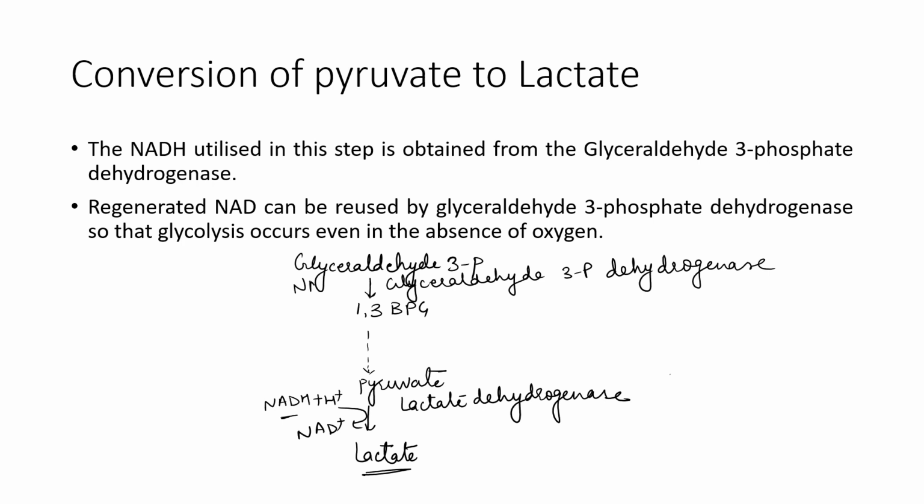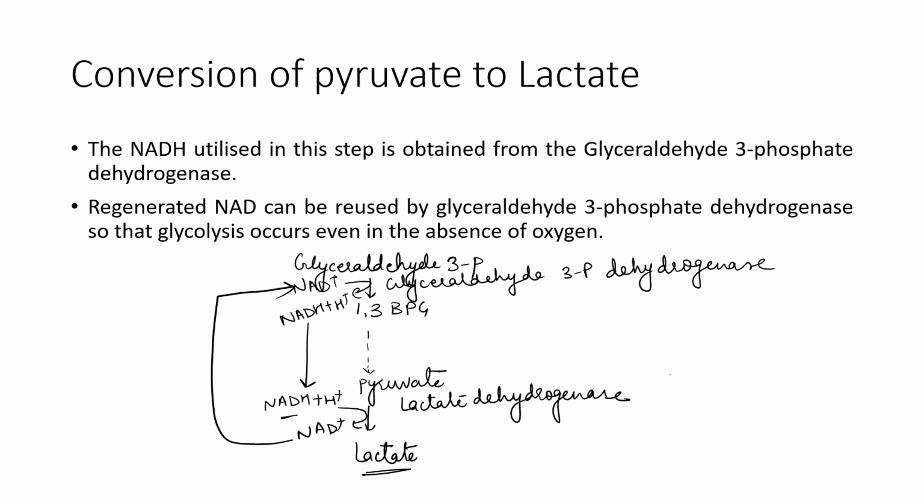Here NAD is converted to NADH and H positive. This NADH will come here and this NAD will come here. Understood?